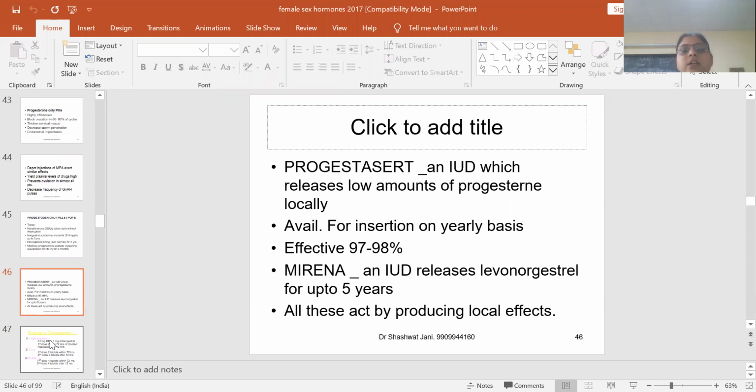Progestasert is an intrauterine device, a contraceptive device inserted in the uterus. It slowly releases small amounts of progesterone, levonorgestrel, and can be used for up to 5 years. All these act by local effects.